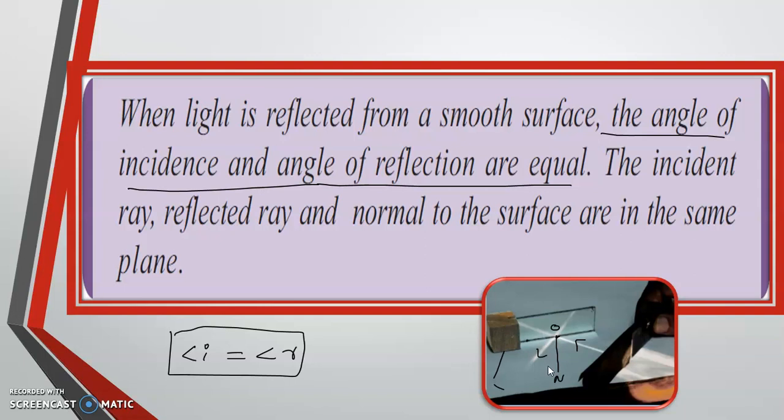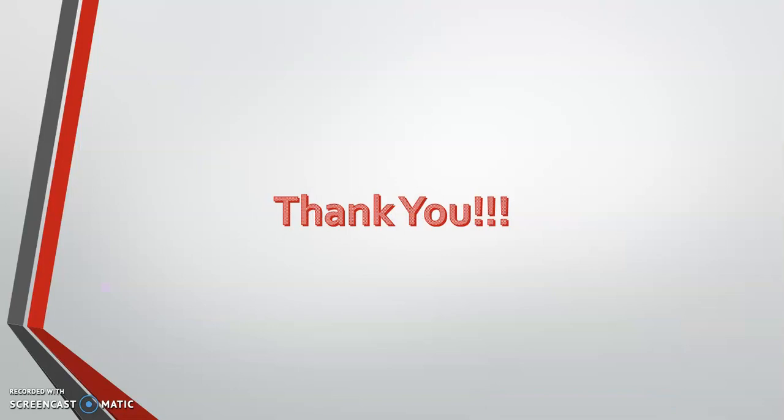Okay, so we learned about what is light. It's the form of energy which enables the sensation of vision in us. And we learned about the phenomenon of reflection of light. So in the next class, we are going to learn about the types of reflection and the reflection from a plane mirror in detail. So read the textbook, learn whatever we have discussed today,